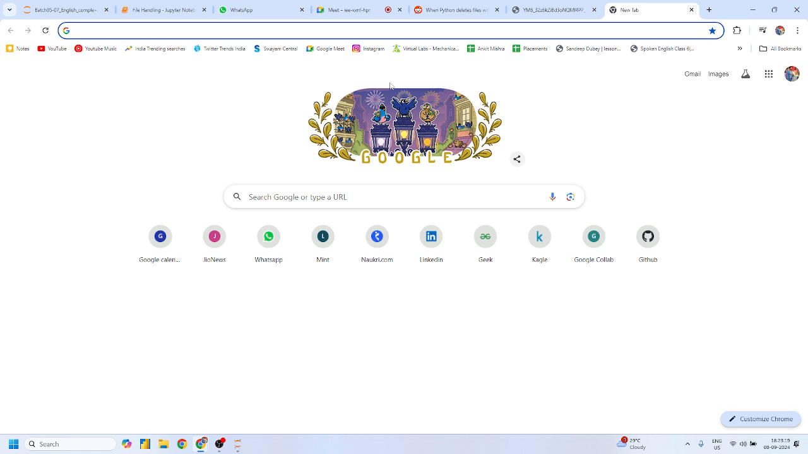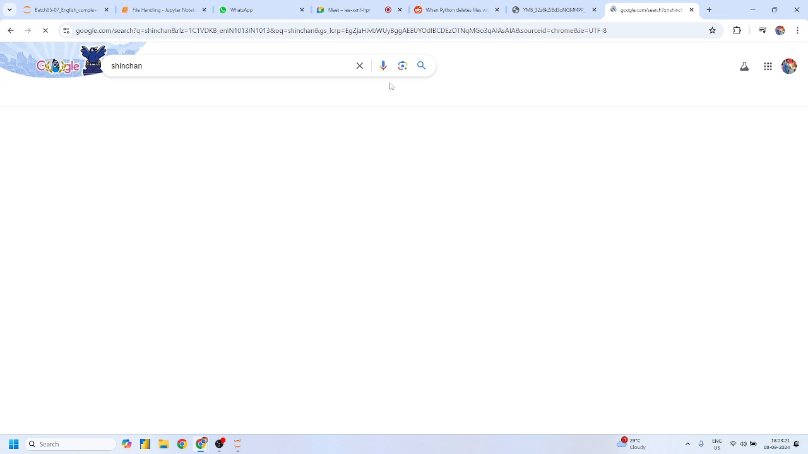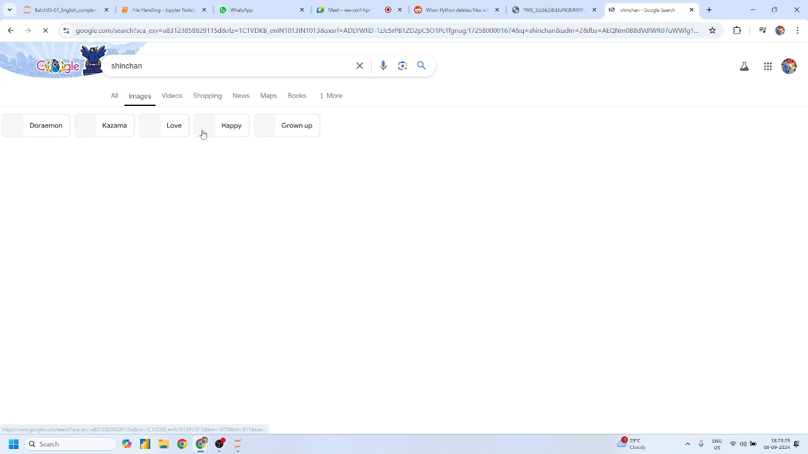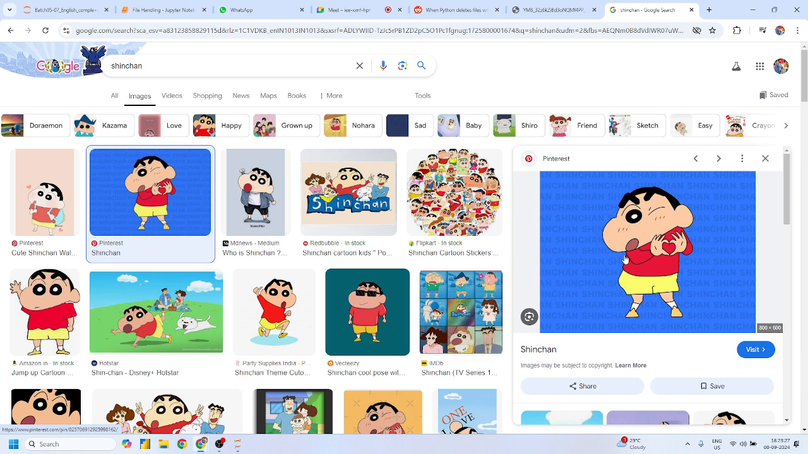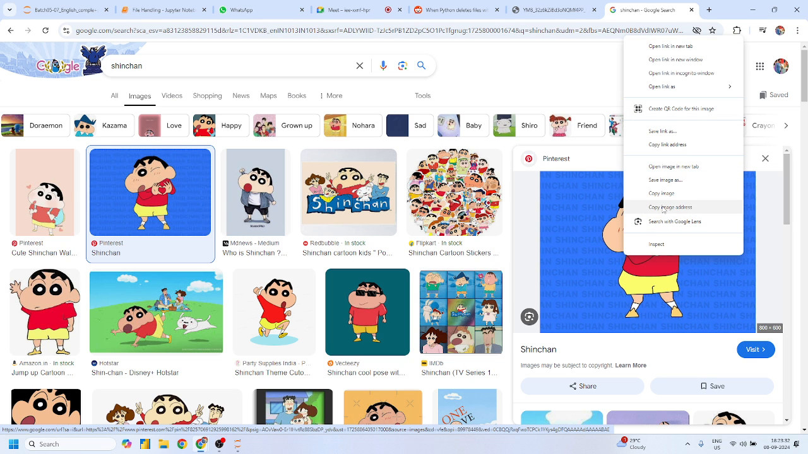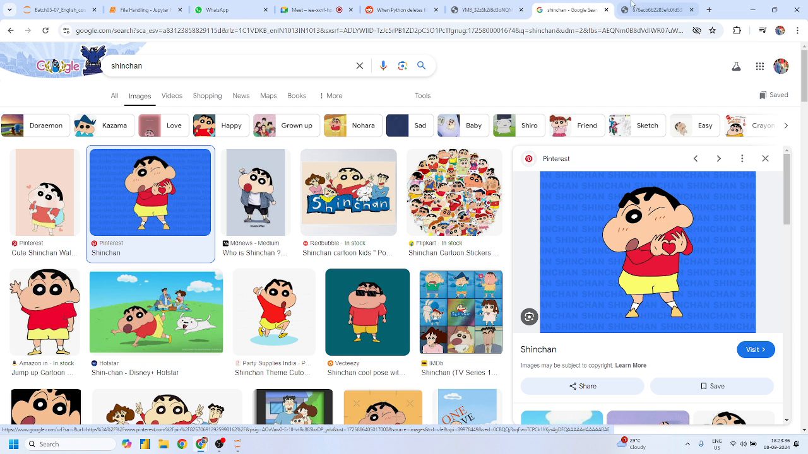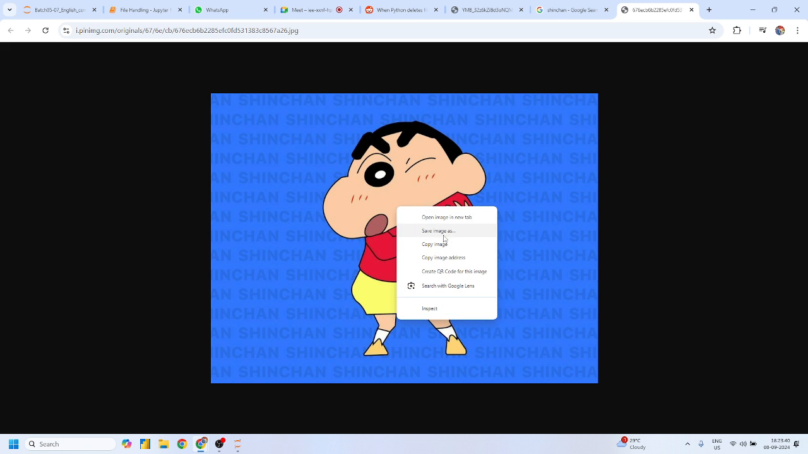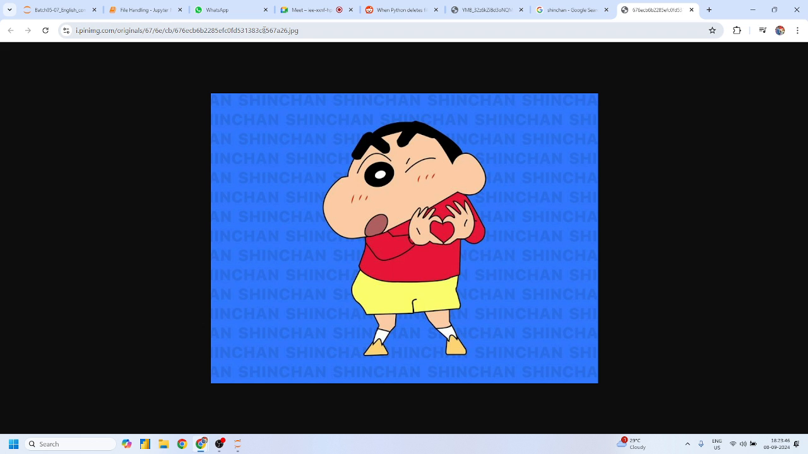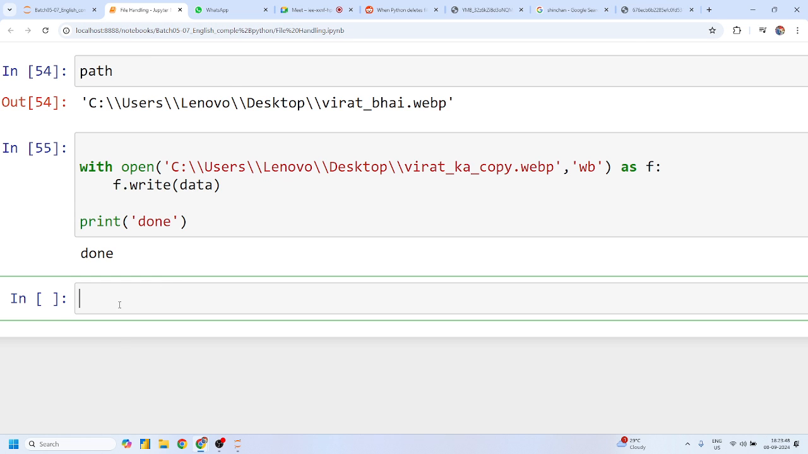Shinchan. Sorry, Sinchan, right? So suppose I want to download this image, right, Mohit? First of all, you have to check its copy address. Before copying its address, you have to open this image in a new tab. Don't click on save image as. You have to click on copy image address. Am I right, guys? Okay.